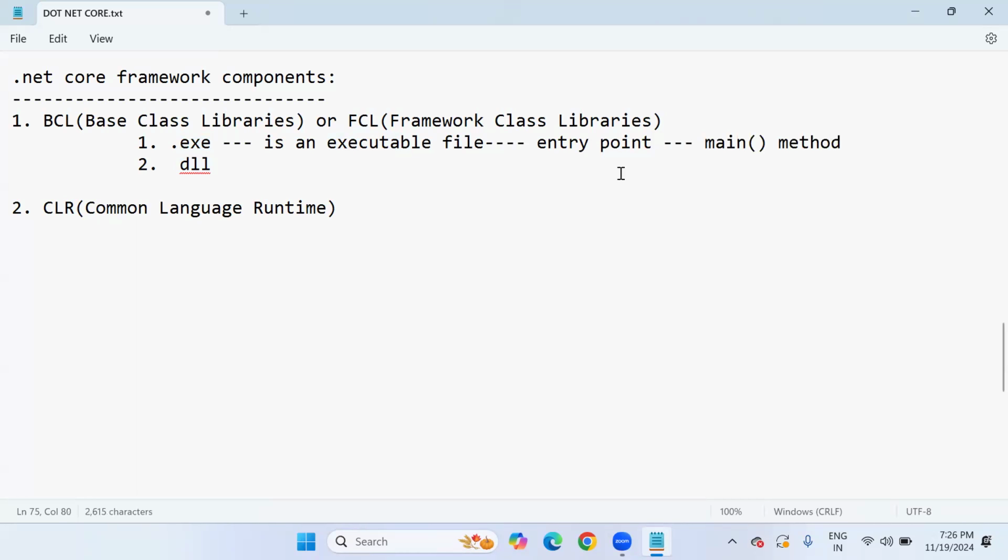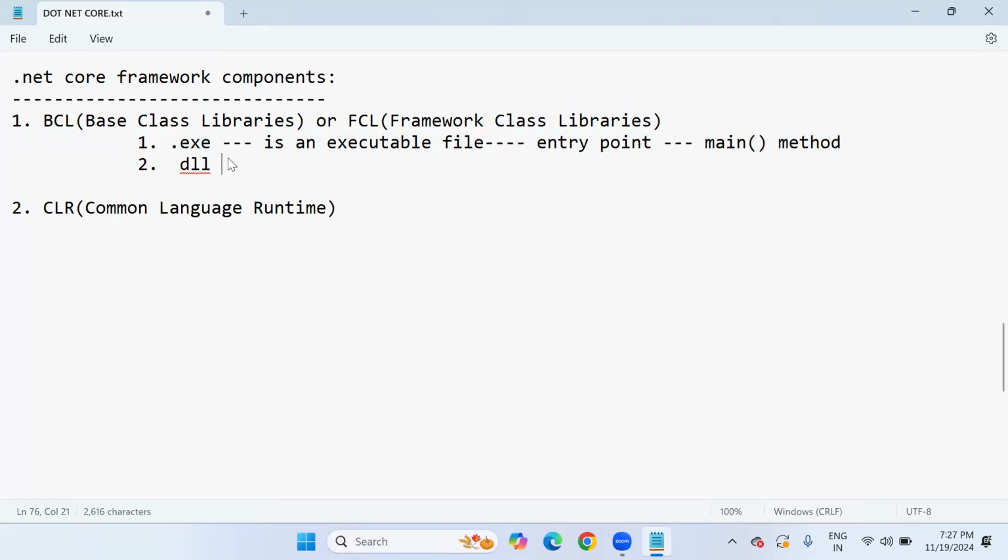The main method is nothing but the entry point of the program. So inside the .exe, we will find the entry point. In every program in .NET, the entry point is where the program starts executing. That is called the main method. Generally, .exe has a main method. That's the reason when we double click or use this .exe directly, we can see the output, because it is an executable file with an entry point.